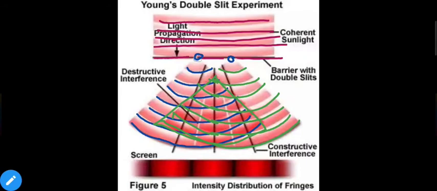Since both of them are the same type of wave, when they meet each other constructively, you will see a comparatively bright spot, and when they meet each other destructively, you will see no light. Because of this type of interaction with two adjacent slits and the same type of light passing through these slits, you will see these type of patterns.